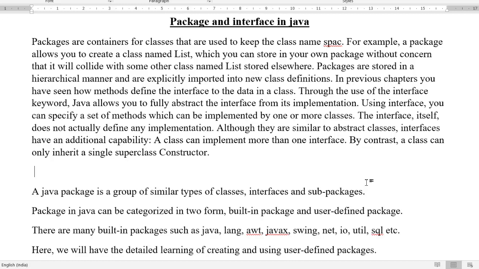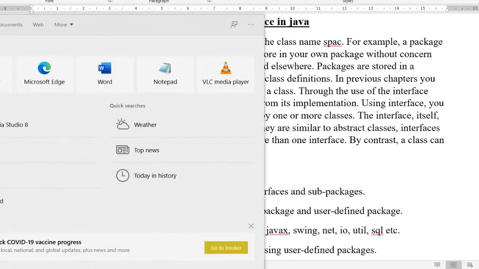Number two, what is a package? A package is a collection of classes, interfaces and sub-packages. Collection of classes, interfaces and sub-packages means, keep it in mind, there is one package, under this one more package, under this one more package. I want to give a clear idea here.